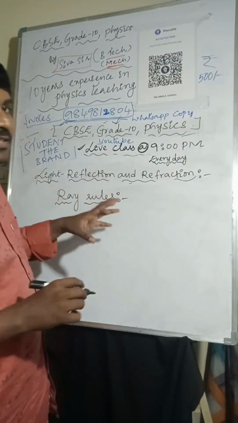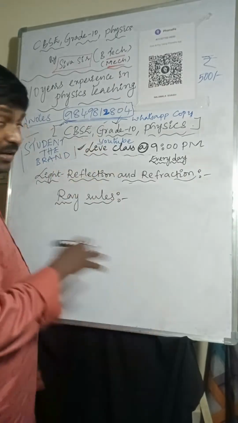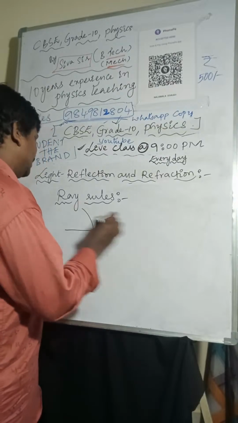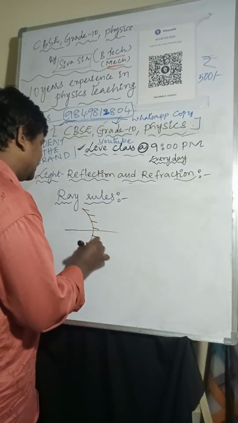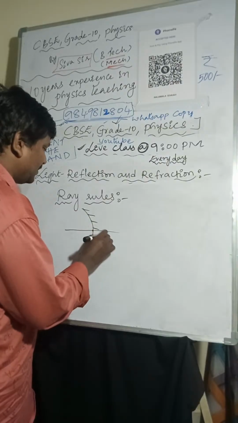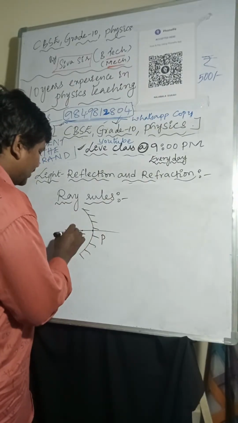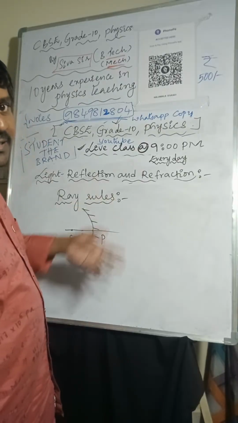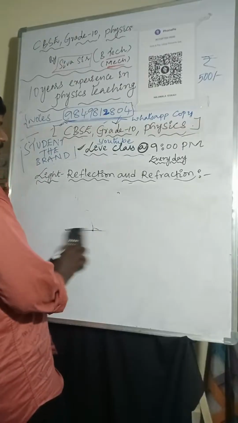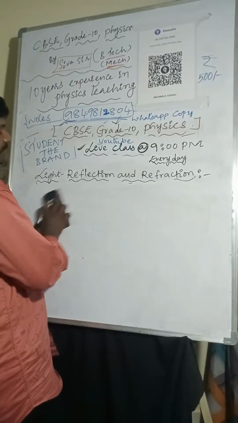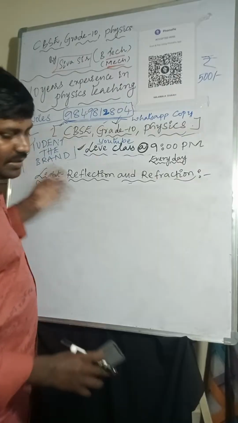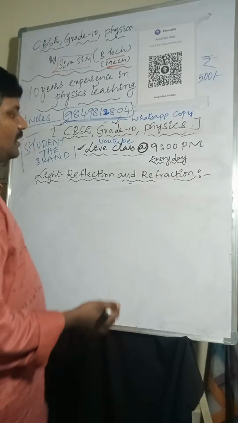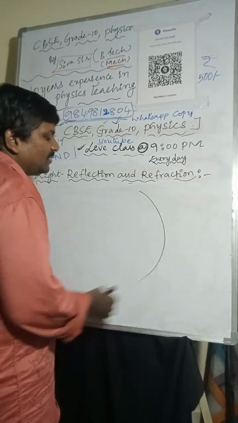So, ray rules of concave mirror. I'm considering a concave mirror like this. Here is the pole, focus, center of curvature. But before that, we should discuss terms related to spherical mirrors. Without explanation of terms, going directly to ray rules may not be effective. So this is a concave mirror.